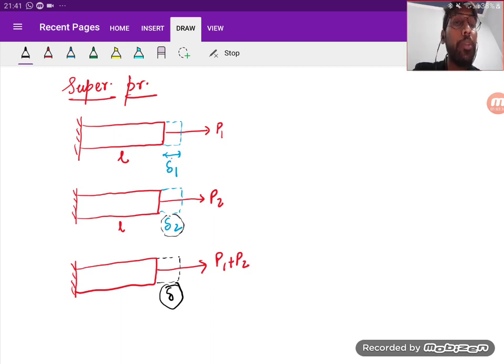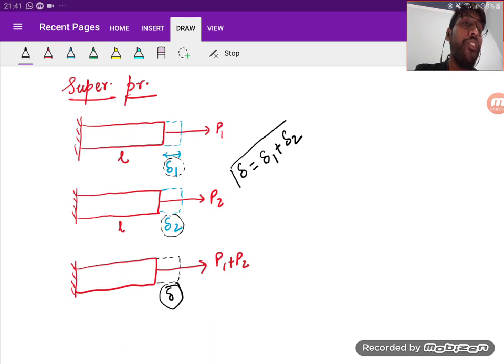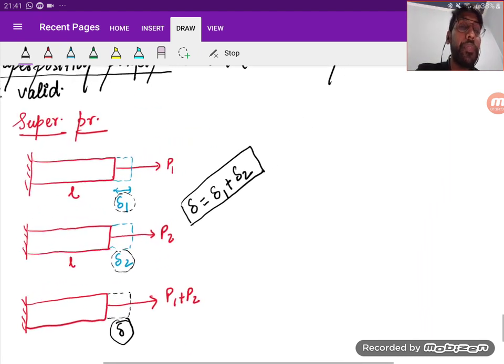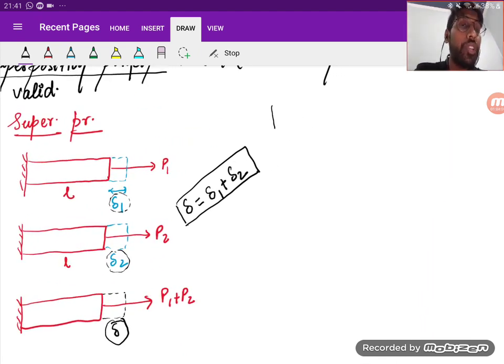So we are talking about the effect. What is the effect? That is delta, right? So what it says is that the effect of multiple loading is the same as the summation of the effect of individual loading. Is it clear? So that is the superposition principle. Got it? We'll deal with this in the further chapters also. Okay, so that is the principle.